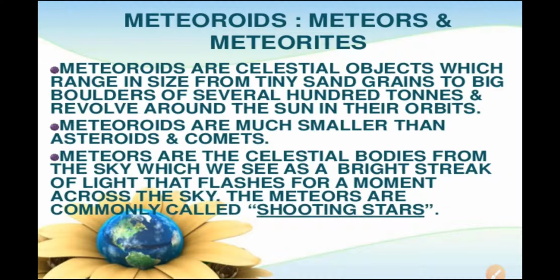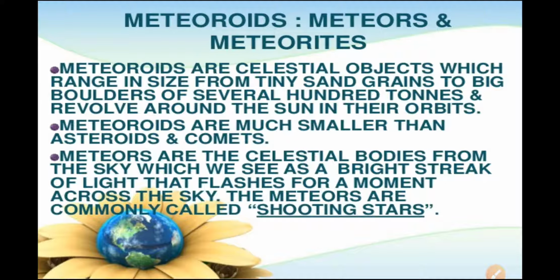Some meteors are large, so they can reach the earth before they evaporate completely. Although these shooting stars are not stars, they are called meteors. A meteor is usually a small object that occasionally enters the earth's atmosphere at very high speed, and because of friction with the atmosphere it heats up, glows, and evaporates quickly, which is why the bright streaks last for a very short time.